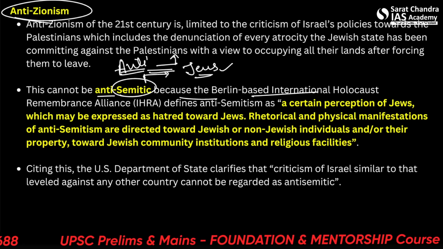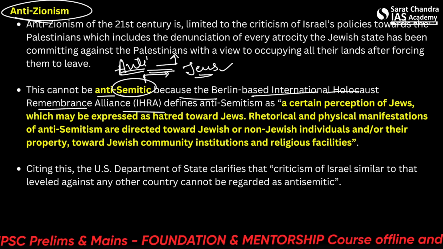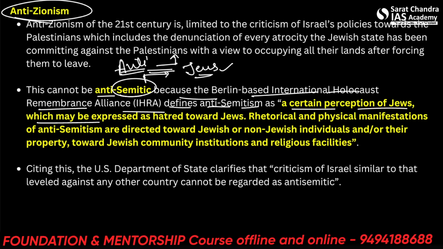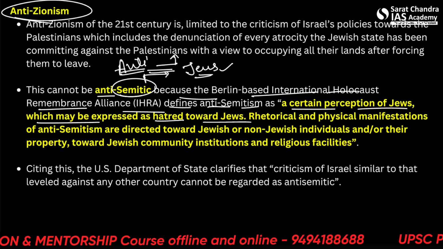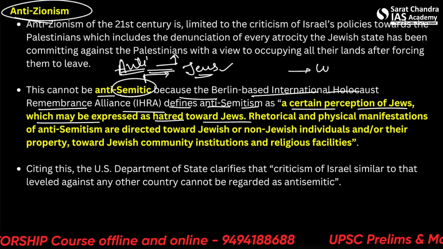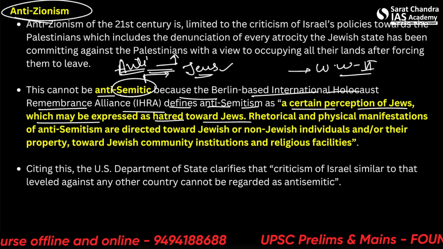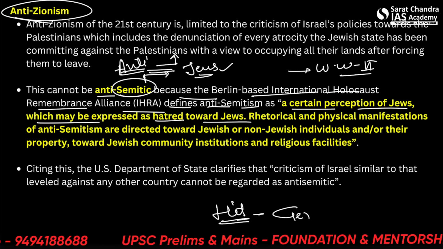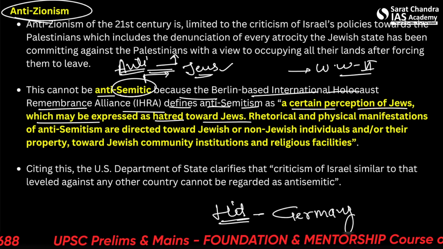The Berlin-based International Holocaust Remembrance Alliance defines anti-Semitism as a certain perception of Jews which may be expressed as hatred towards Jews. The term anti-Semitism came into the picture after World War II, after Hitler's action of the Holocaust in Germany.